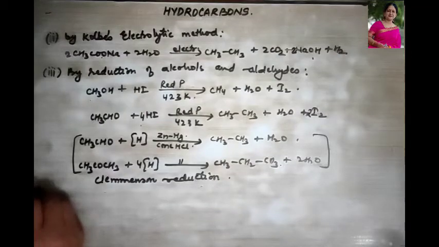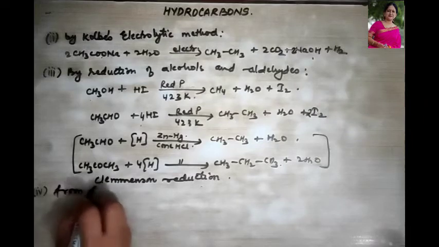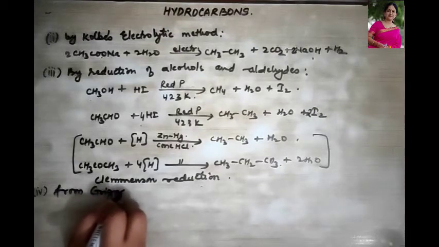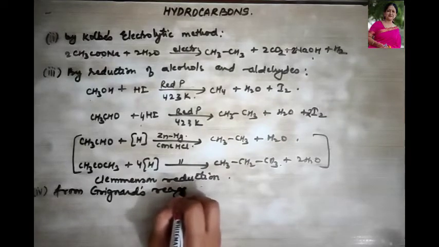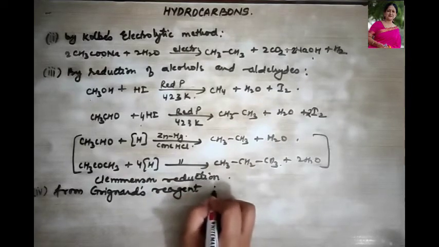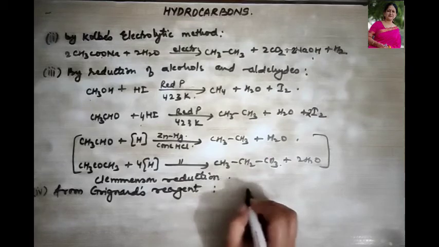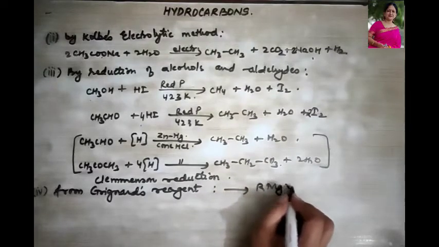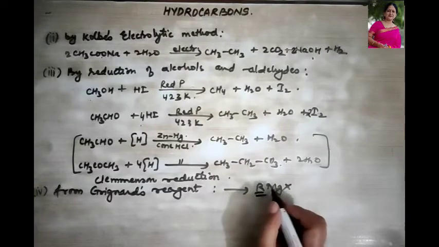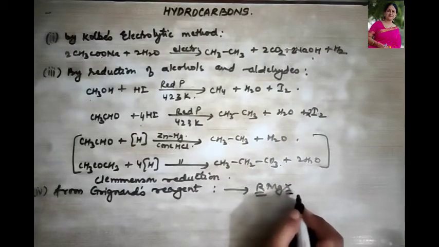Next we come to preparation from Grignard's reagent. Now you must be wondering, what is Grignard's reagent? So remember, Grignard's reagent is RMgX, where R is your alkyl group, magnesium, and X is any of your halogen.